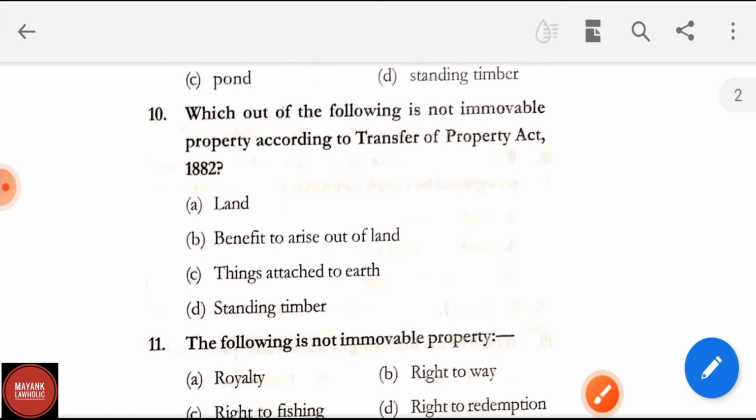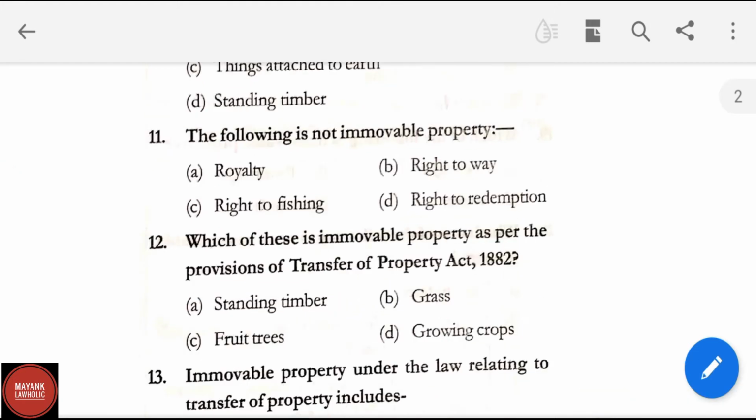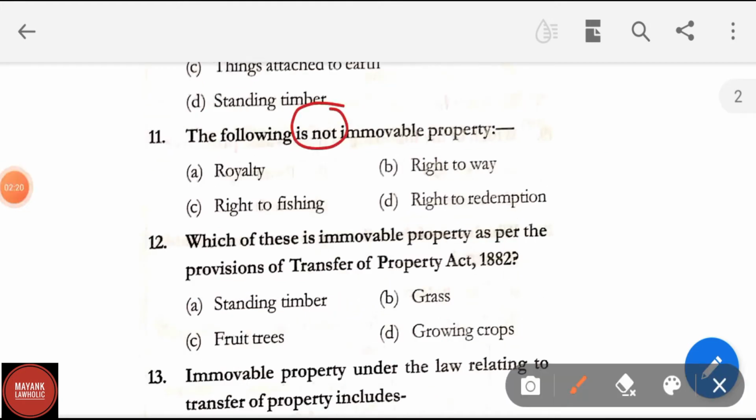Question number 10. Which of the following is not immovable property according to the Transfer of Property Act 1882? Land, benefit to arise out of land, things attached to earth, standing timber. Here correct answer is option D, that is standing timber. Question number 11. The following is not immovable property. Options are royalty, right of way, right of fishing, right of redemption. Correct answer is royalty, option A.